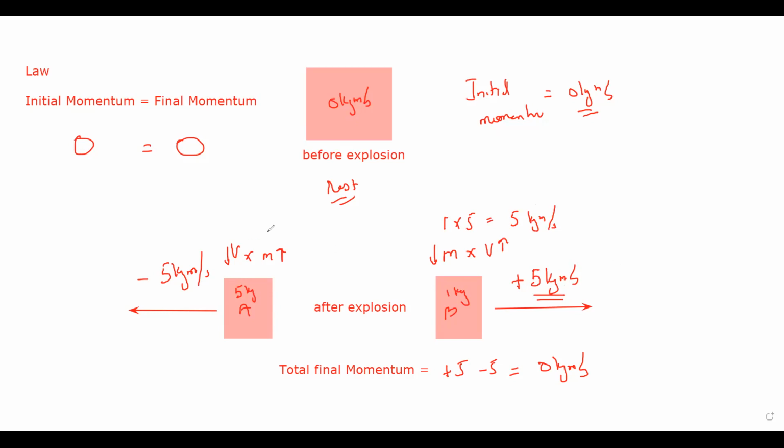But A has more mass. Its mass is 5, so its speed should be smaller. So 5 multiplied by 1, we also get 5 kilogram meter per second.